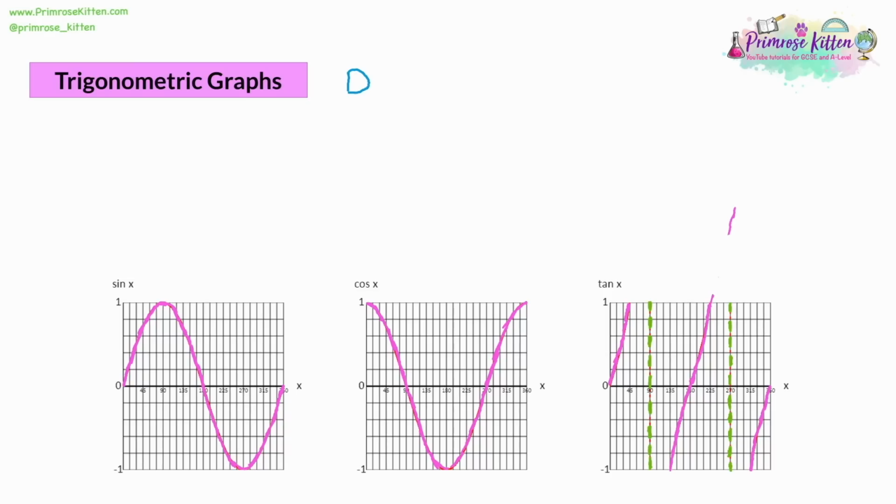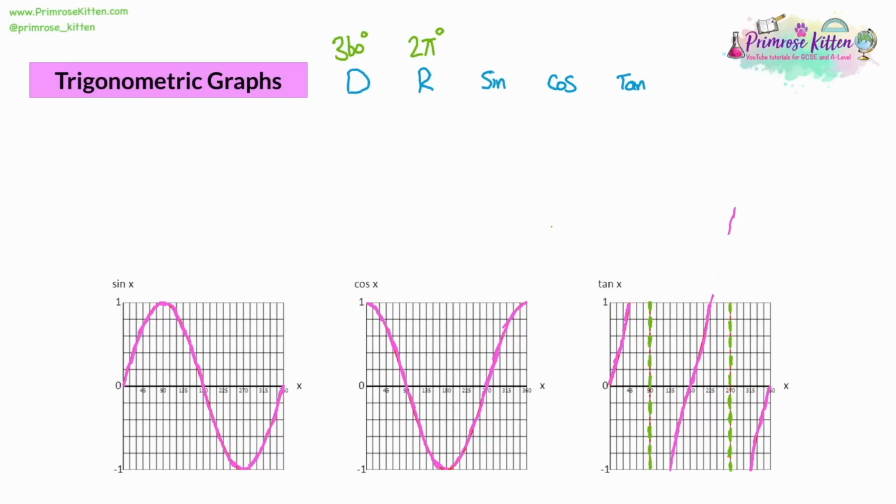So there's another way to measure these graphs, and it's called radians. Rather than cutting a circle up into 360 degrees, in radians you're going to cut the circle up into 2 pi. Because pi is a number that comes out of calculations with circles, and we're dividing up a circle, it seems like an appropriate thing to use. And using 2 pi does make some equations in some contexts easier to use. So what we're going to look at now are important values on all three of these graphs: the sine graph, the cosine graph, and the tangent graph.